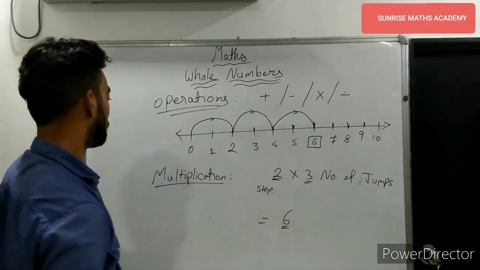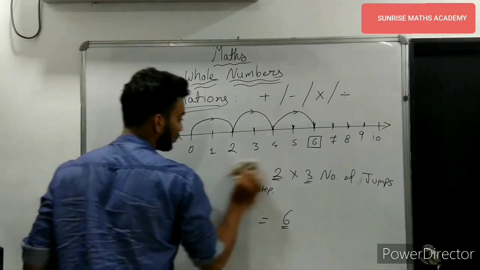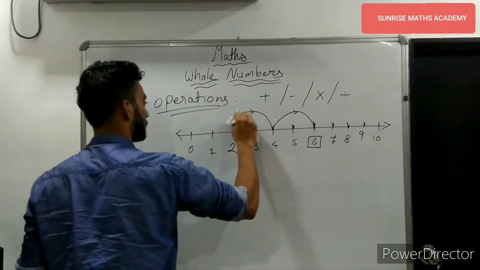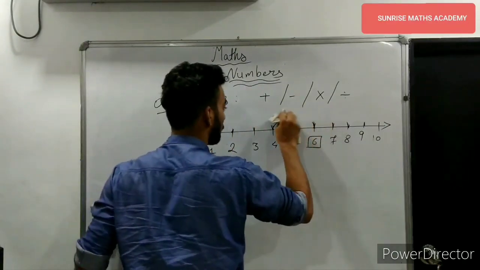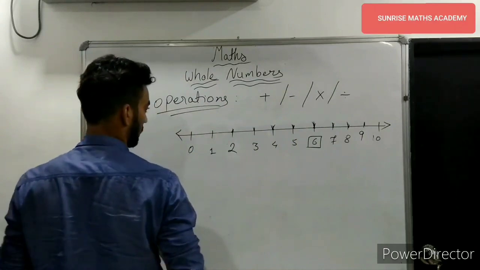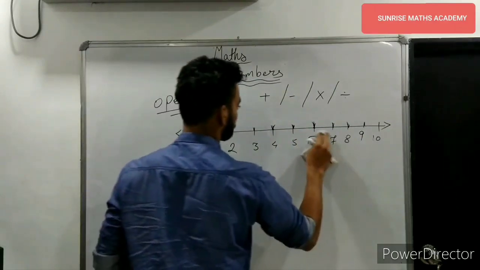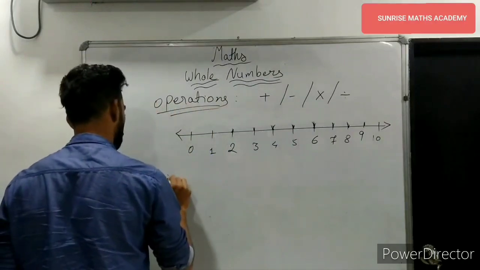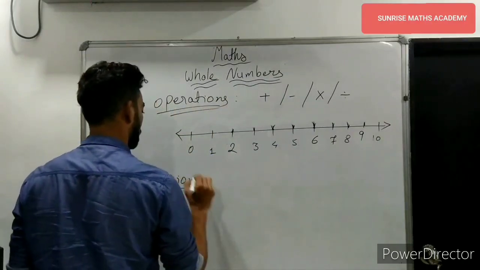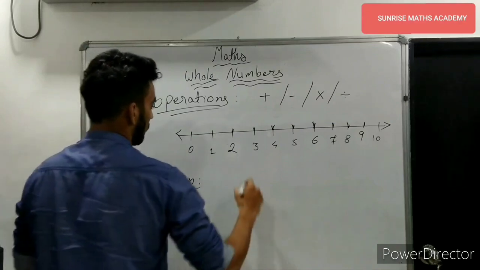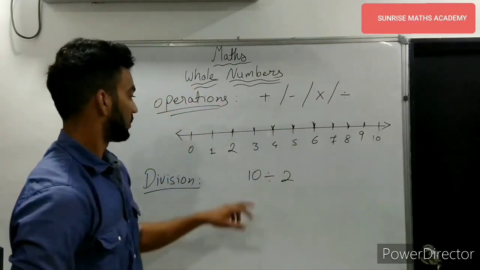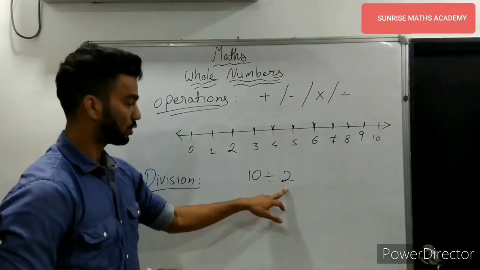This is for multiplication. If you have to do the division on the number line, there is a slight difference between multiplication and division. In division, take 10 divided by 2.